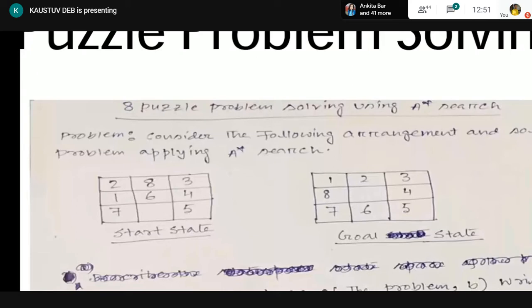But at least 1 movement is needed. Like for 1, at least 1. Like for 2, at least 1. So for each misplaced tile, at least one movement is needed to place it. And if you have 4 misplaced tiles, then at least 4 movements are needed. Is it clear or not?